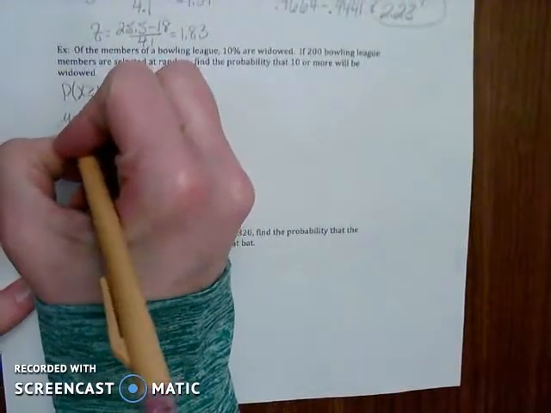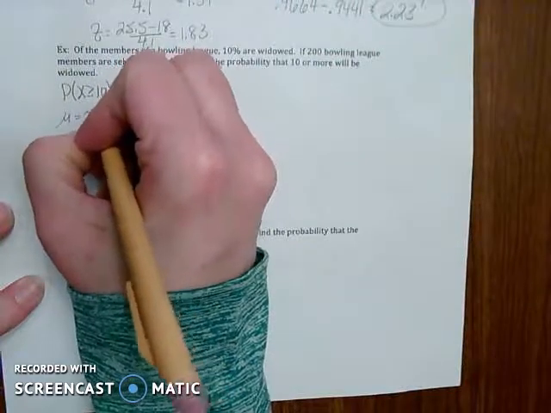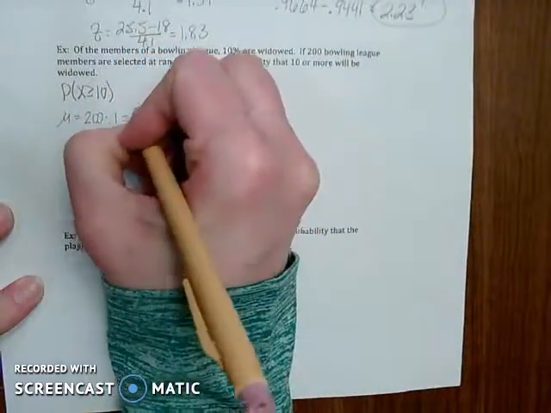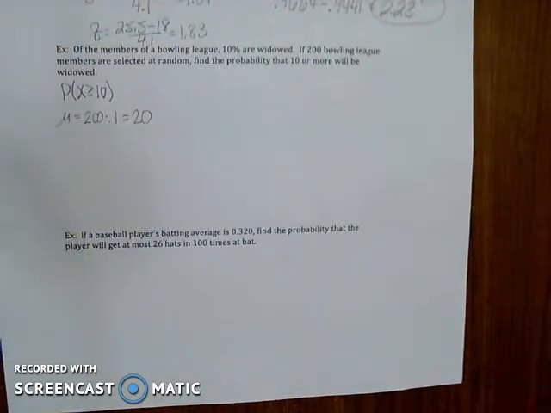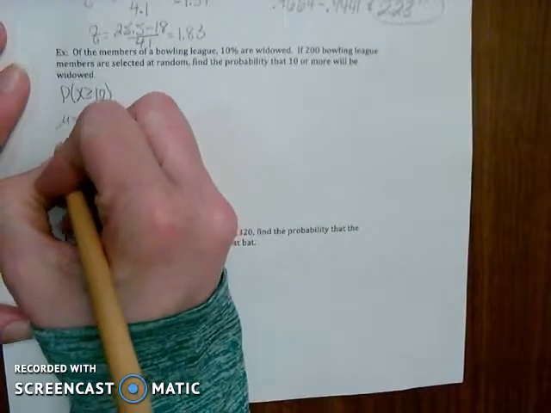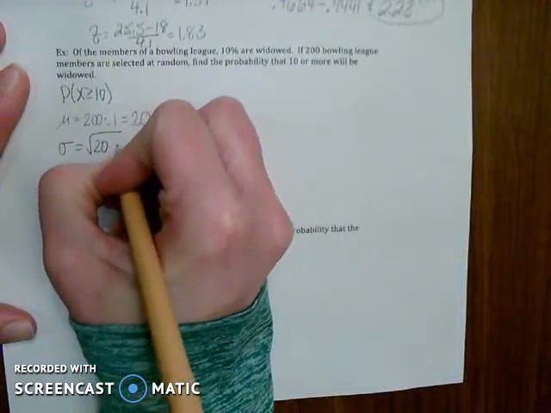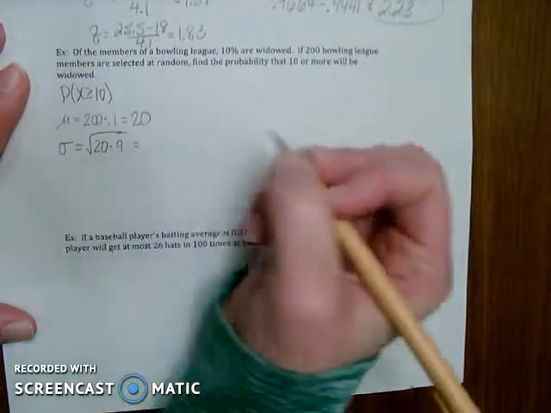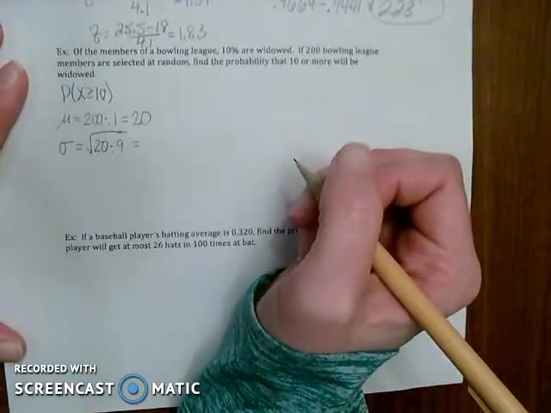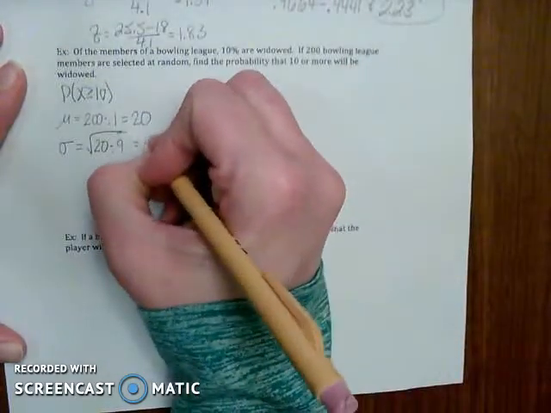We need to find our mean. That would be 200 times 0.1, which would give us 20. So again, we expect 20 of these 200 women, I guess I assume they're women, of this bowling league to be widowed. Standard deviation, again, I usually just put the 20 in there because that's already the n times p, times 0.9, which would be your q. And that gives us 4.2.